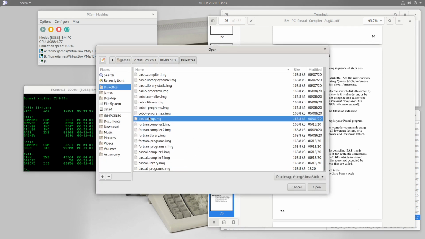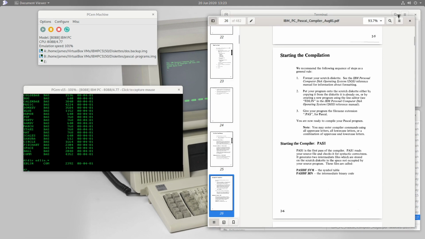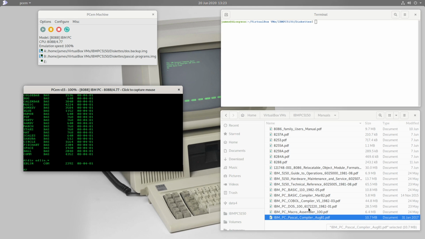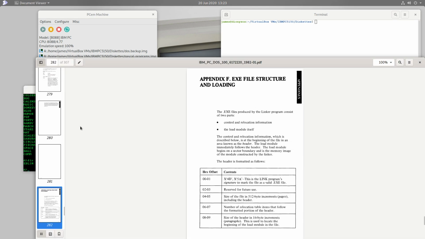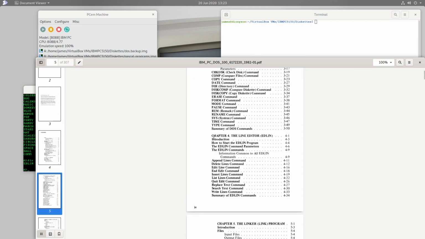Let's get our DOS back up, here it is. And so you'll notice there's the program here, went past very quickly. We can do edlin, and you'll see it here, is an executable on the DOS diskette. And that contains the line editor. And so in order to discover how we should use that, we're going to have to refer back to the DOS manual, which is here. And if we go to the table of contents here at the top, you'll notice there is an entire chapter devoted solely to this line editor, which is chapter 4.